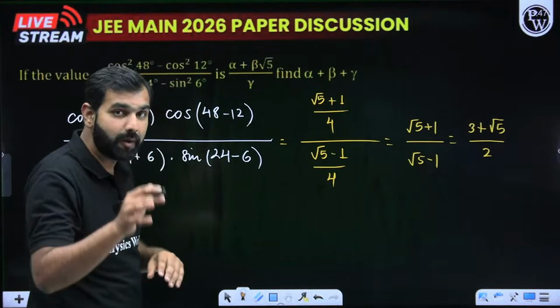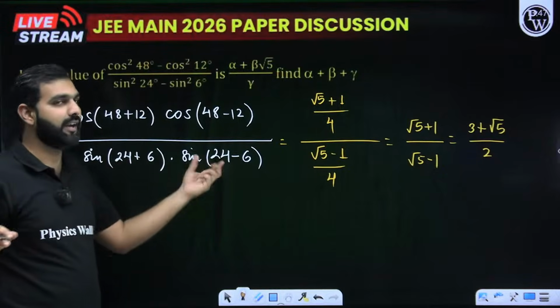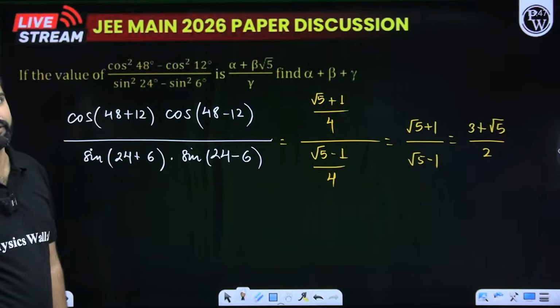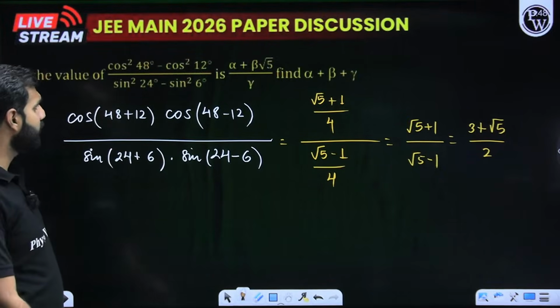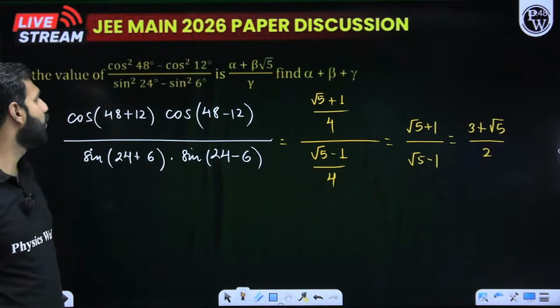Not just that, we were revising sin square A minus sin square B is sin(A plus B) into sin(A minus B). Do you remember that? Do you remember that very clearly? I hope you haven't forgotten that. With that, when I proceed ahead, I think there should be some correction. I'll check and verify that. But as of now, let's go ahead with this conclusion.